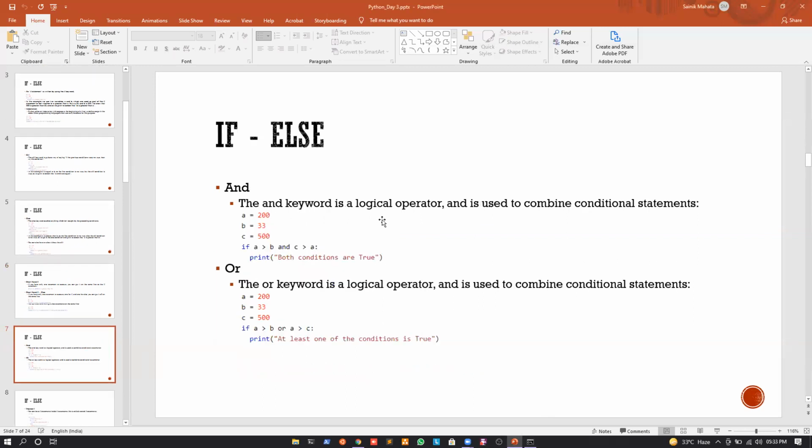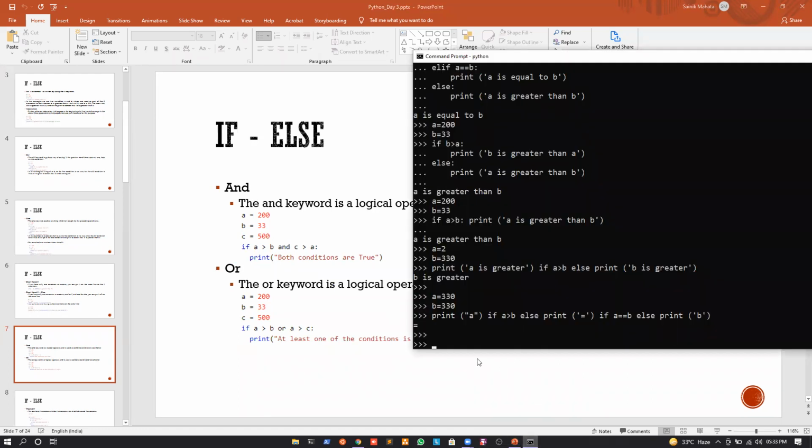Okay, next. Now we come to two very important statements in if and else. First one is what? The and statement. Second one is called the or statement, or the and keyword or the or keyword. Okay. Now, if I just see the examples, it will be much clearer to us. Now, why do we use the and operator? Obviously, suppose we have two conditions, right? And we want that if both the conditions are satisfied, then only we will go into the scope, right?